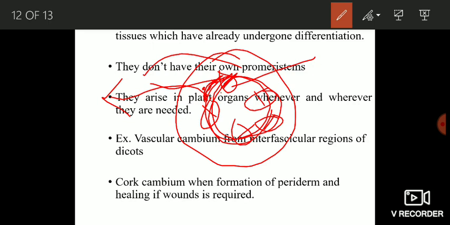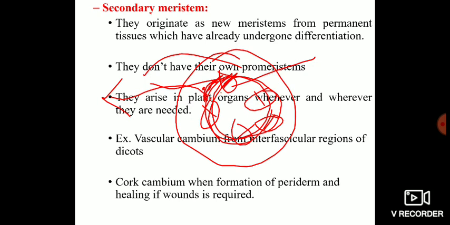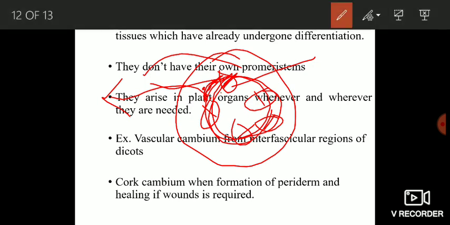Another example of this secondary meristem is cork cambium, which is involved in the formation of periderm. ये हम पढ़ेंगे डिटेल में. Periderm is constituted of phellogen, phelloderm and phellem. Okay, and this cork cambium is also involved in the healing of wounds.